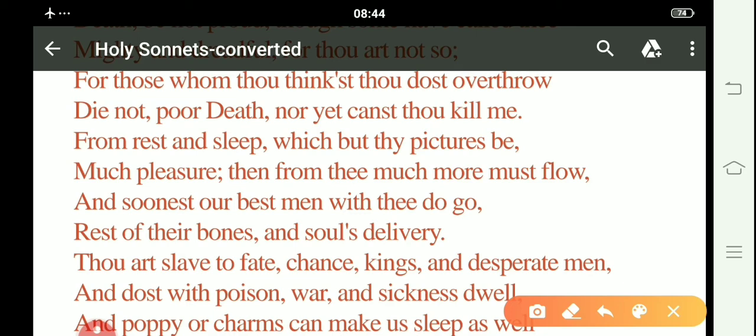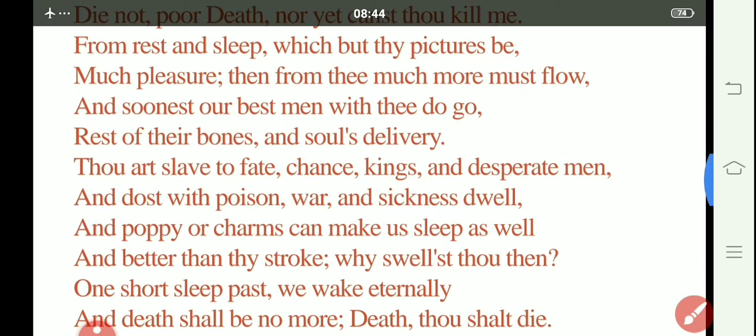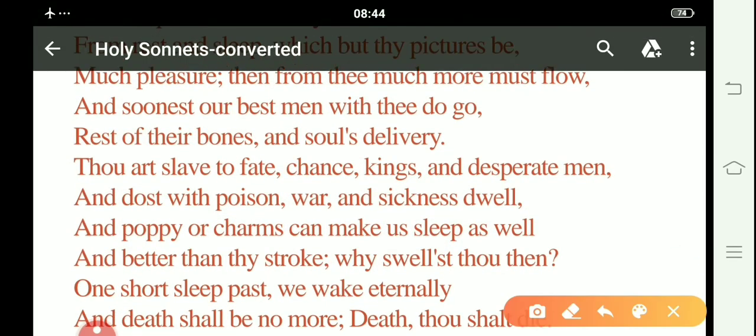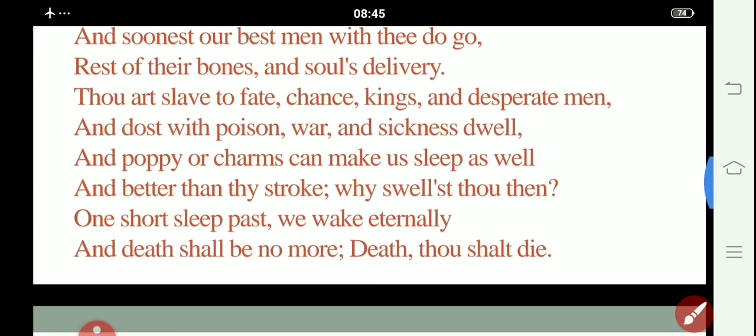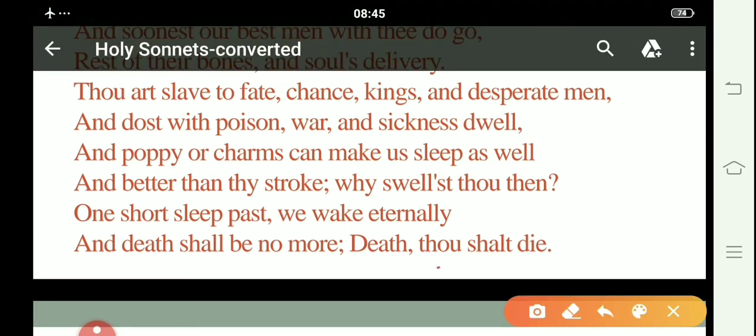Thou art slave to fate, chance, kings, and desperate men, and dost with poison, war, and sickness dwell. And poppy or charms can make us sleep as well and better than thy stroke. Why swellst thou then? One short sleep past, we wake eternally, and death shall be no more. Death, thou shalt die.